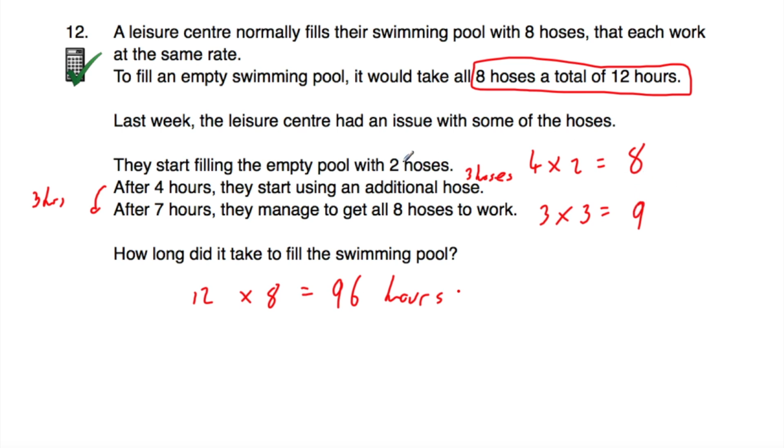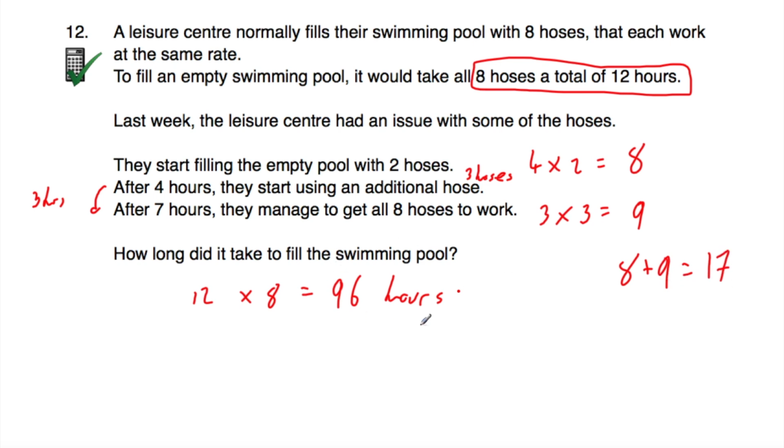You had the first 2 hoses delivering 4 hours worth of water each. You've then got 3 hoses delivering 3 hours worth of water, so that's another 9 hours worth of water. That's 17 hours worth of water. Okay. And then we're told that after these 7 hours, they managed to get all 8 hoses working. So let's add these together: 8 plus 9 is equal to 17 hours worth of water being pumped into the pool.